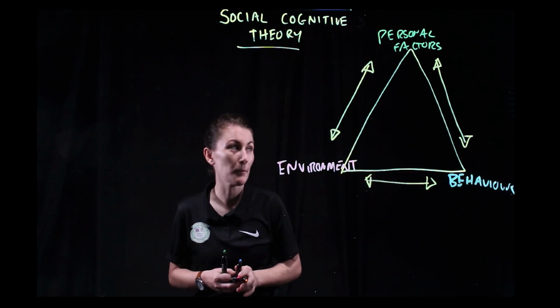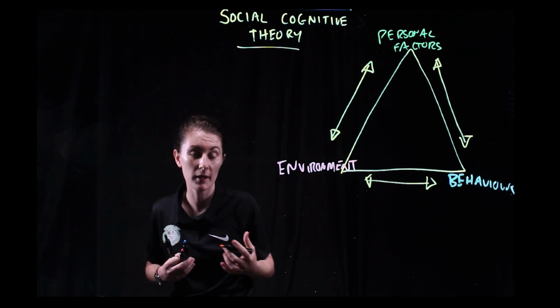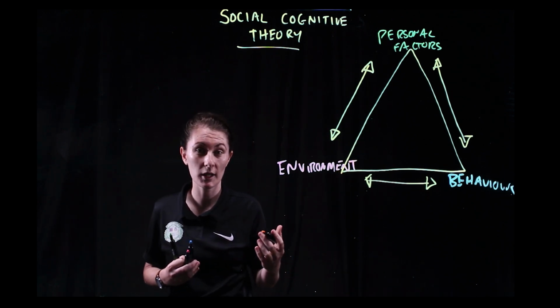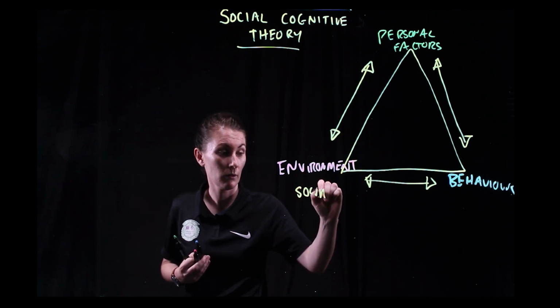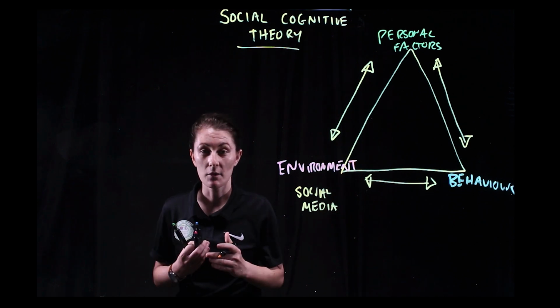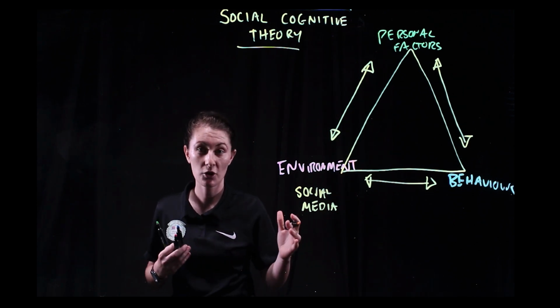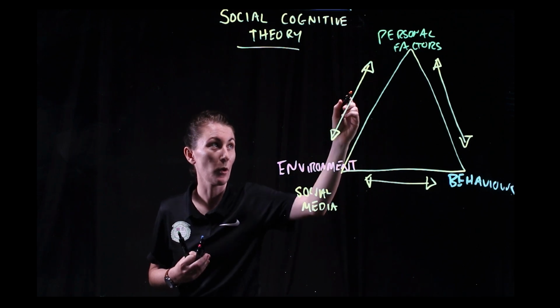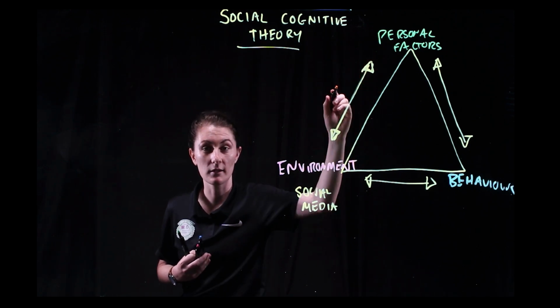So as an example, within body image, if someone's in a peer environment where it's negative towards body image, so let's say, for example, social media, and they're finding themselves in a negative social media environment, constant Instagram or TikTok, and they're seeing an ideal body shape, that's going to change their personal factors.